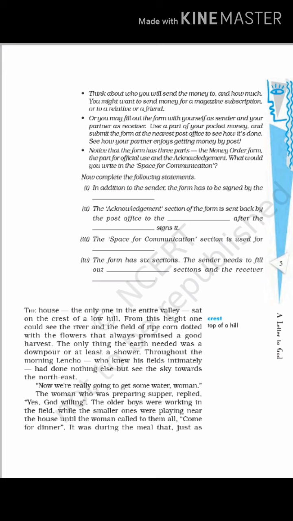In the first paragraph, we see that Lencho, who is a farmer, looks at his field of ripe corn dotted with flowers, and that gives him a sort of guarantee that his crop would be good. The only thing he now waits for is a rain shower. He looks towards the northeast from the morning itself, and says to his wife that possibly they would have good rains. His wife, who was preparing their dinner, says, yes, if God wills, definitely.